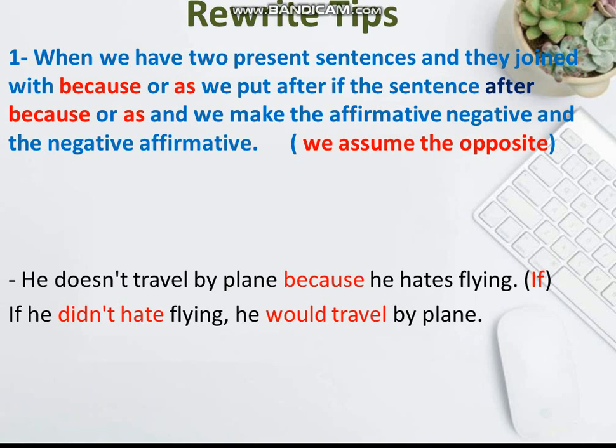Let's see the rewriting tips. When we have two present tense sentences joined with because or as, we put after if the sentence after because or as, and we make the affirmative negative and the negative affirmative. We assume the opposite. He doesn't travel by plane because he hates flying. Let's know how to use if. If he didn't hate flying, he would travel by plane.